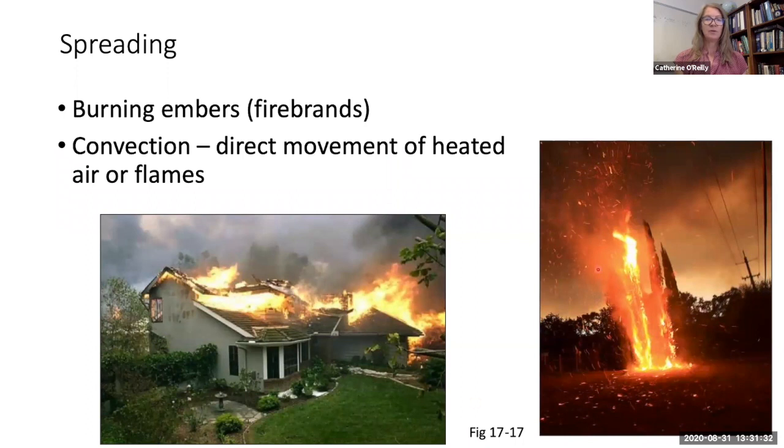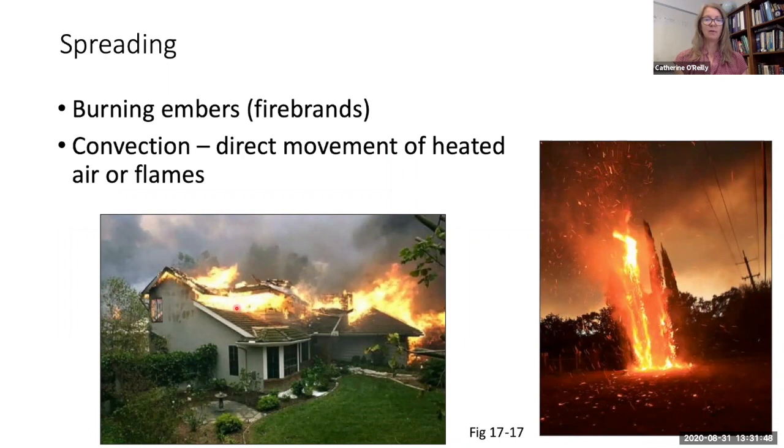This tree burned down completely after being set alight by a burning ember that was carried from a nearby fire. Nothing else around the tree burned. Firebrands can also be a reason that a roof of a house might catch on fire, even when nothing else around the fire is burning.